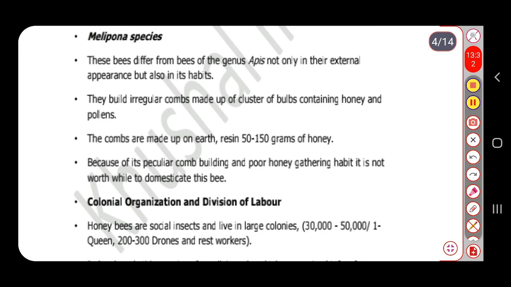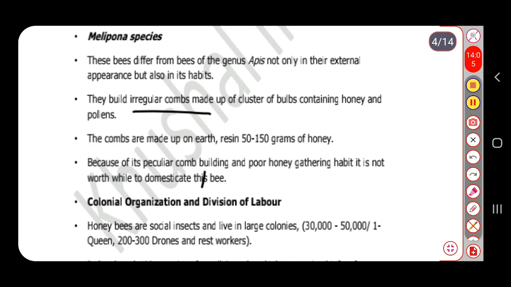The bees we have seen in earlier slides are larger, but this species is very small. So it appears different from the other species of bees, and it also shows different habits. This species builds irregular combs made up of clusters of bulbs containing honey and pollen.